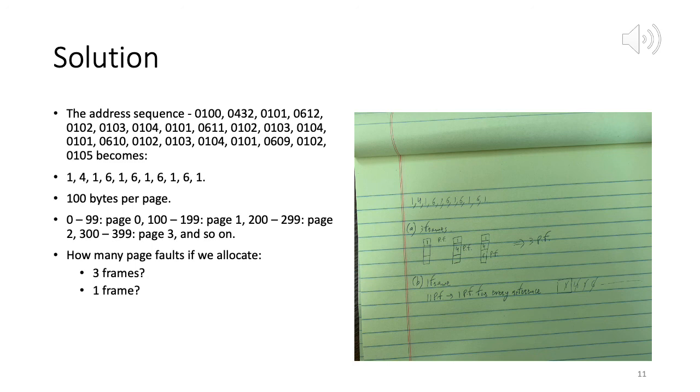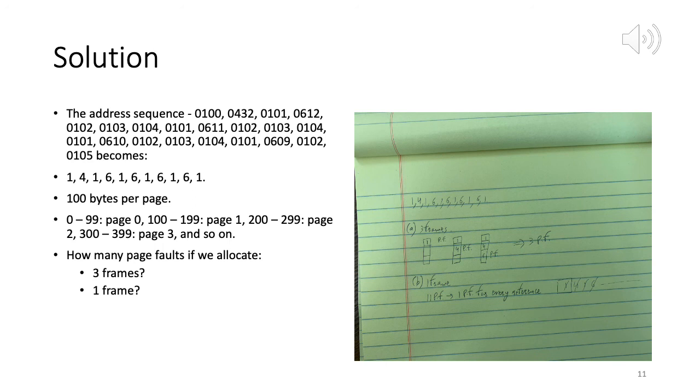Now for case B, if you have one frame, this is the worst case, because every page reference will lead to a page fault. We refer to page 1, not in memory, page fault. 4, not in memory, we bring 4 in, assign 4 to that frame. Again 1, page fault. Again 6, page fault. Each and every page reference will result in a page fault. 11 of these references, so 11 page faults.